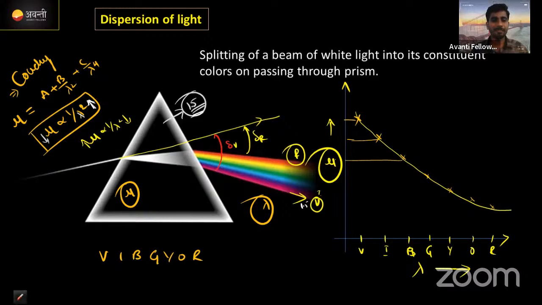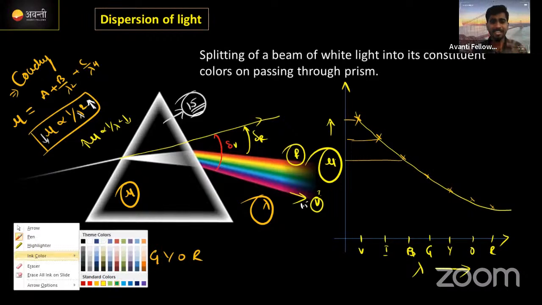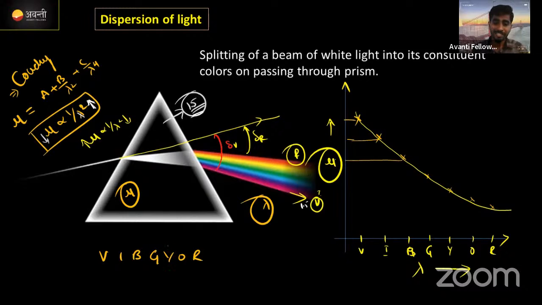Mean color means definitely we'll choose the middle color. Correct now? Green, but it is not like that. Here, the yellow color is the mean color. Right, sir? Yellow color is the mean color. While taking the average value, the lambda value is in increasing order. When you take the average value, you will get yellow as the mean color. Clear? Now we'll move to the next point.